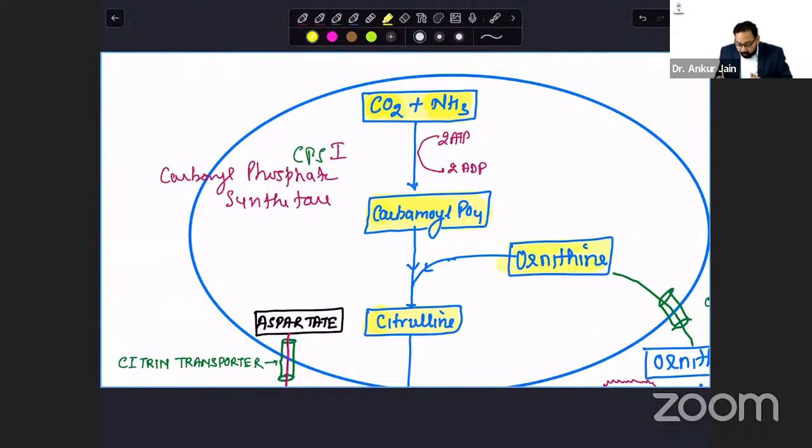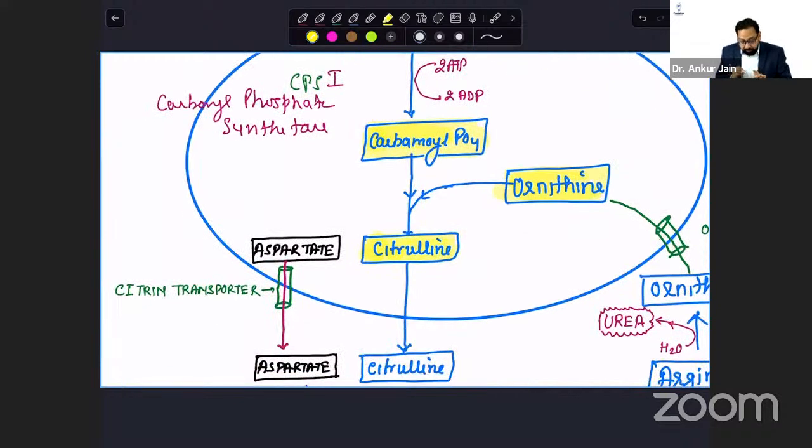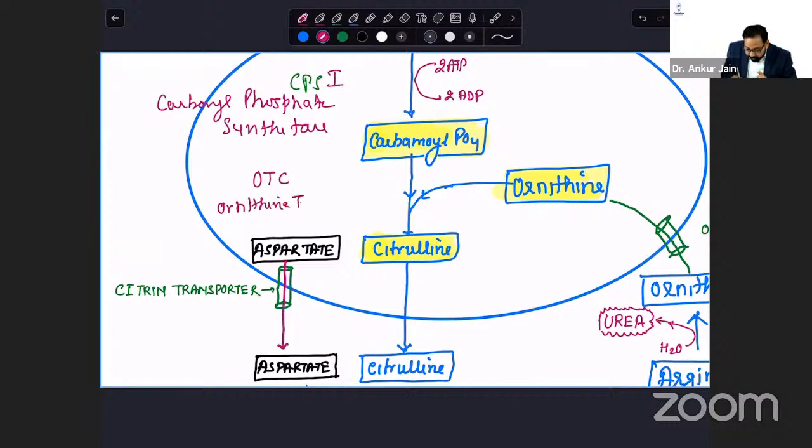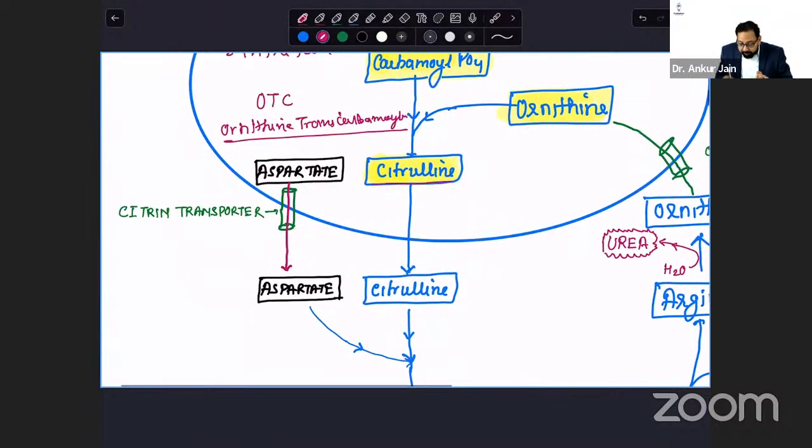Carbamoyl phosphate binds with ornithine to form citrulline. And the name of the enzyme is OTC, ornithine transcarbamylase. OTC. Citrulline comes out of the mitochondria.